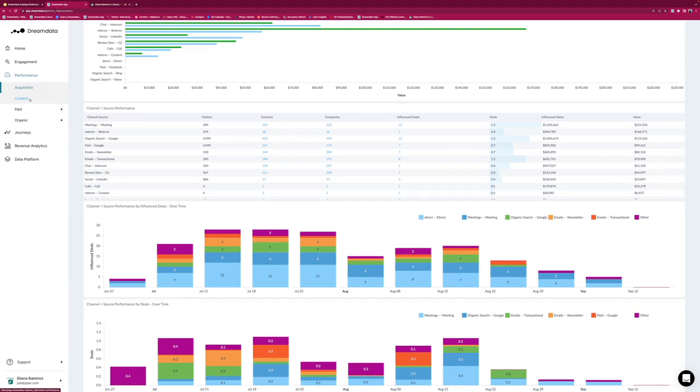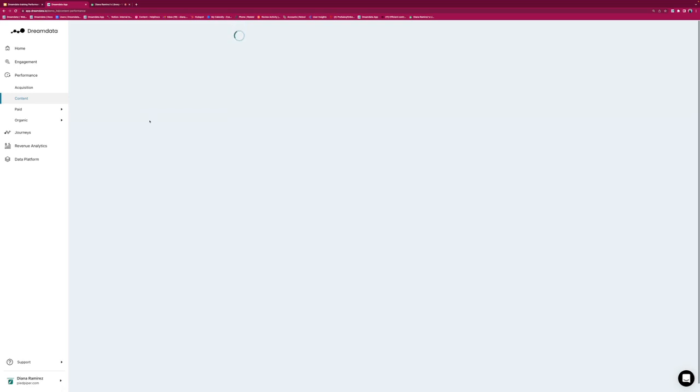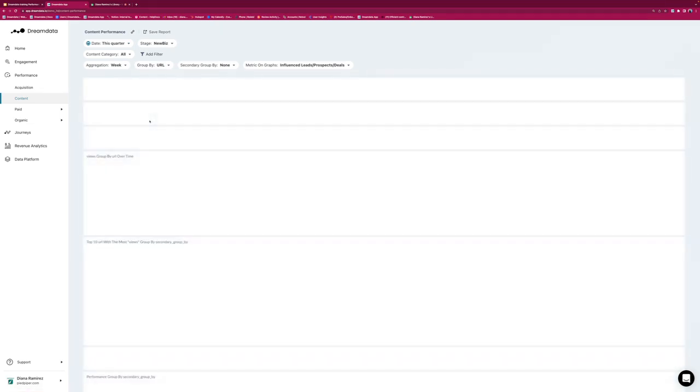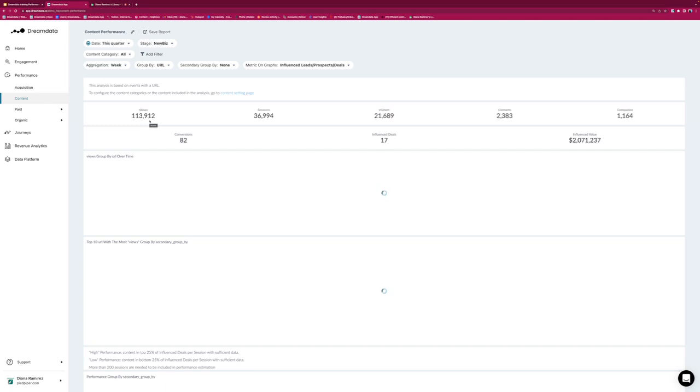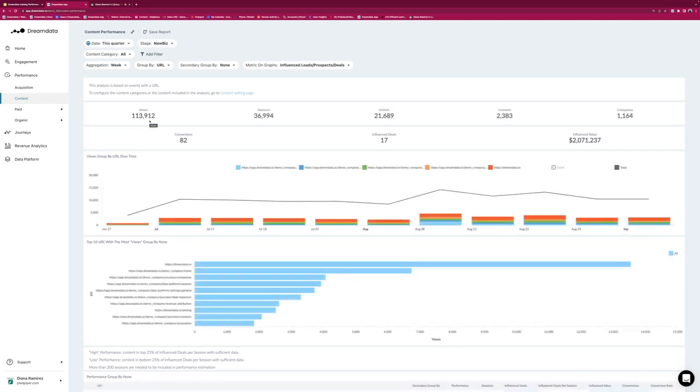under performance. The next report is called content. Content is based on your website. So we are looking at what content is performing best, what pages people are looking at. Content is basically something that you set up at the beginning.